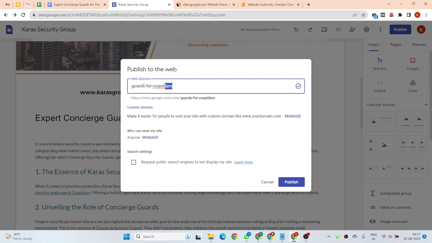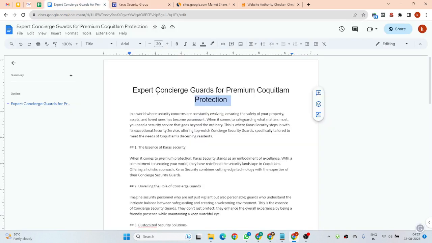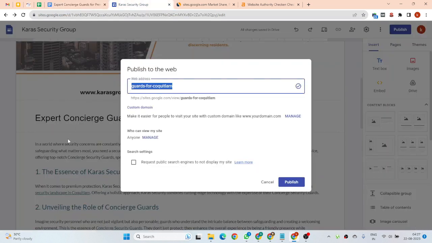Once you hit your publish button, you have to choose your targeted keywords. The targeted keywords are your brand name under your title name. After that, you are able to publish your article.